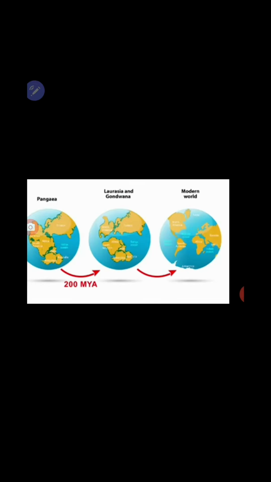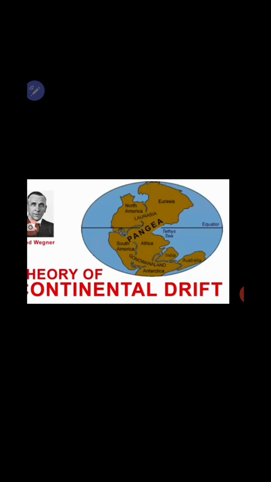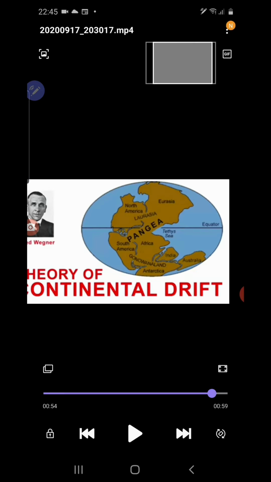You can see here. So 2 million years ago there was only a single continent, Pangaea, then 2 continents, Laurasia and Gondwana land, and then they formed all the 7 continents. So this is called the continental drift theory, proposed by Alfred Wegener. Accordingly, continents are drifting.